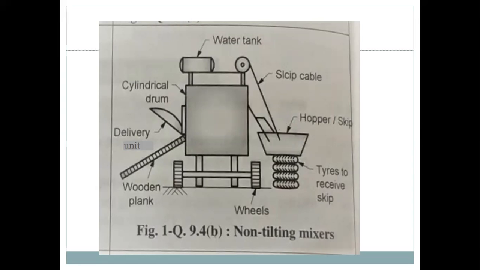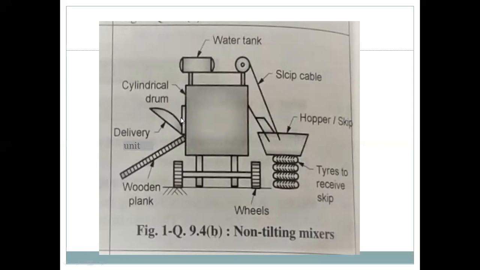When the water quantity is added, by the rotation and revolution of the drum the concrete gets mixed. Then through the delivery unit, the concrete is discharged onto the hard surface or the metal sheet provided through the wooden planks.